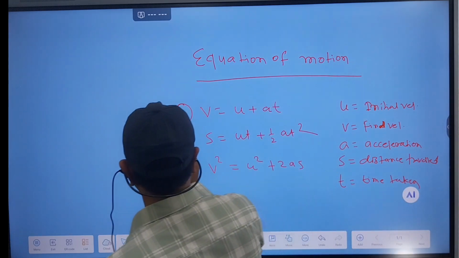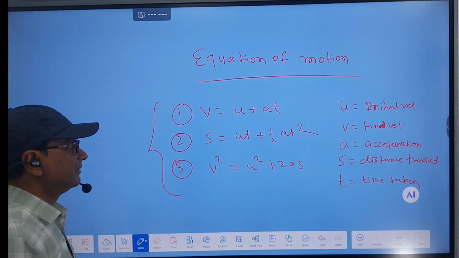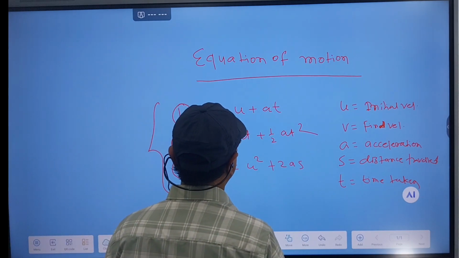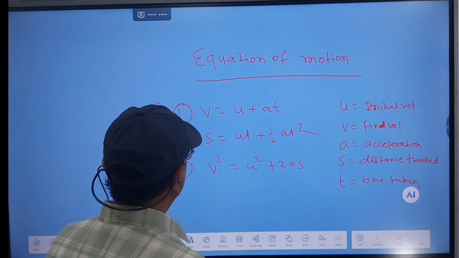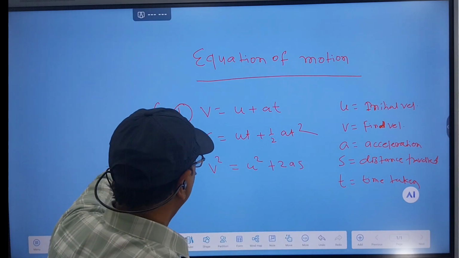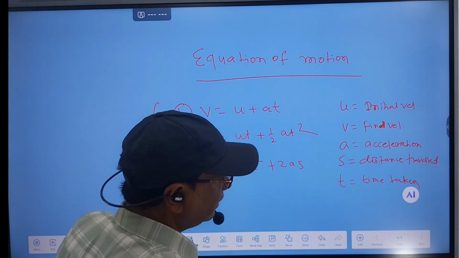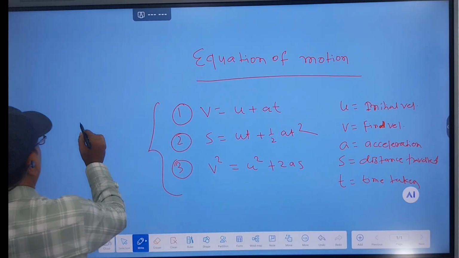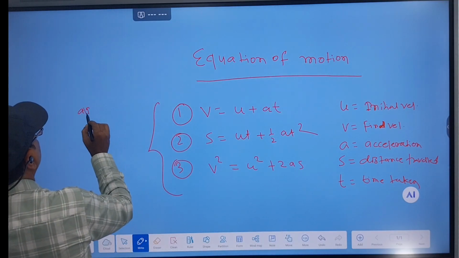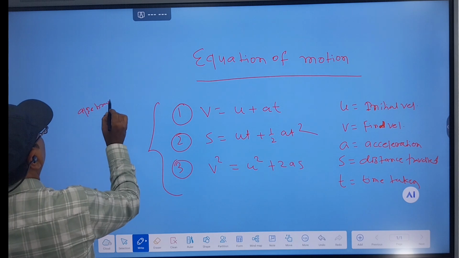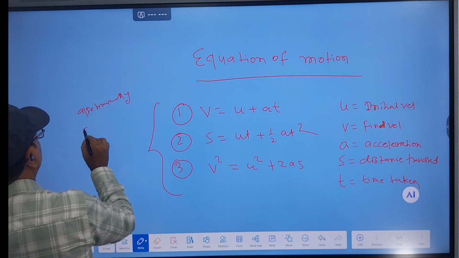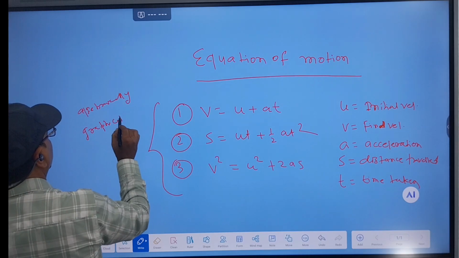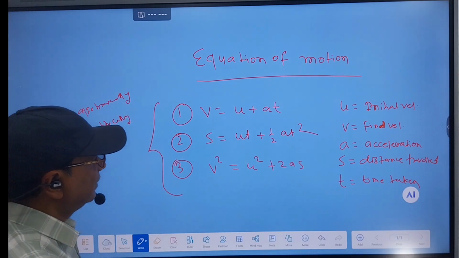You have to remember all these three equations, because we have to prove these three equations of motion algebraically and graphically. This is an important question in the examination.